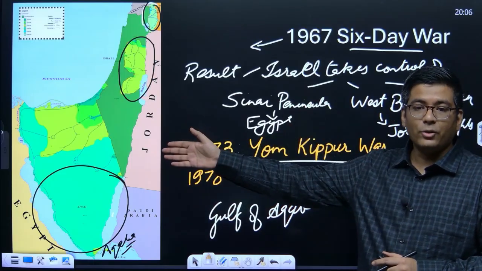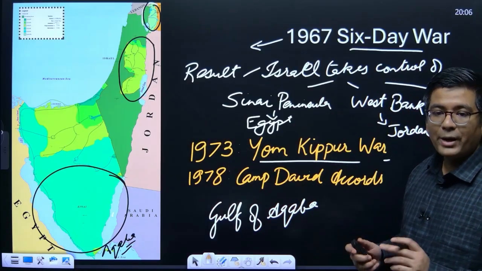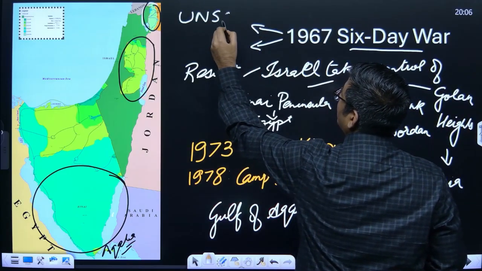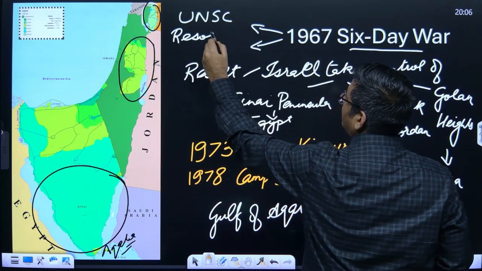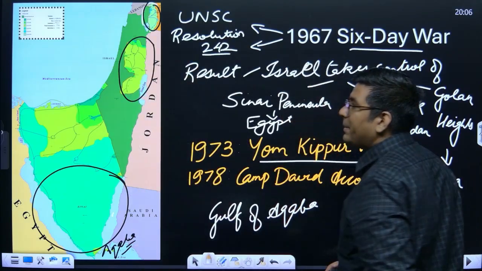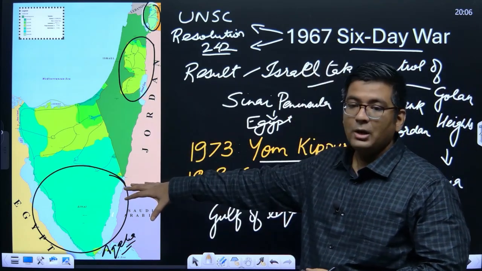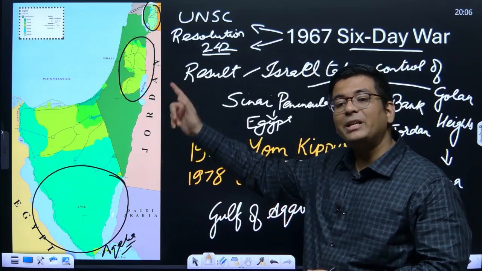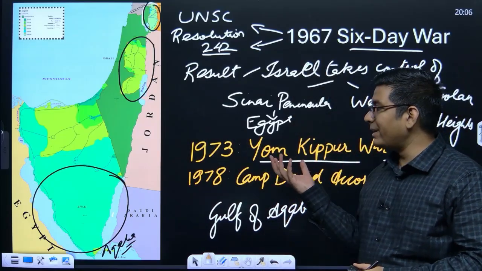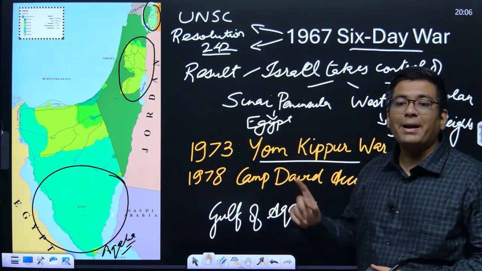After this particular occupation by Israel, there was a resolution from the United Nations Security Council. So at this particular time there was United Nations Security Council resolution 242. Okay, it was a resolution 242 which said that the military presence or the military annexation that Israel has done over the parts of Egypt, or for that matter Syria, or for that matter Jordan, needs to be returned back. So now what happened was that in 1973, after the Yom Kippur War, all these regions were forced to be abandoned.